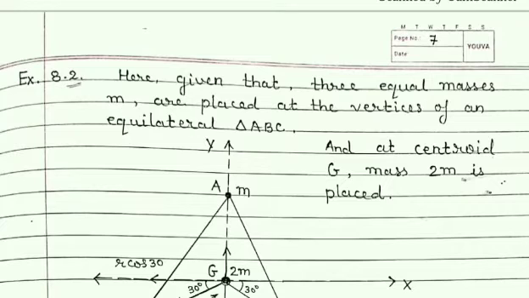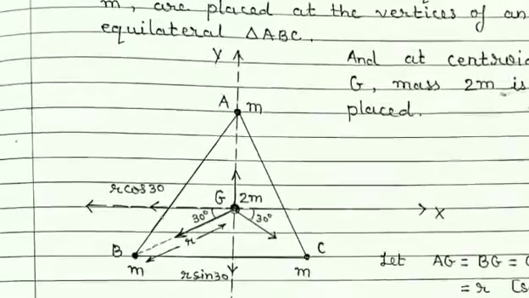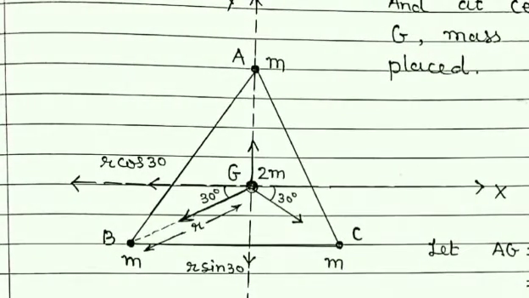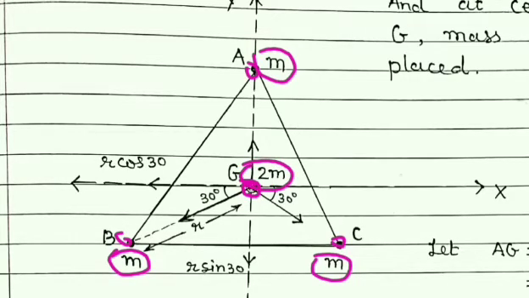Now example number 8.2. Here it is given that on the three vertices of an equilateral triangle ABC, equal masses are kept. So this is an equilateral triangle, and on its vertices equal masses are kept, and G is a centroid, and at this point 2m mass is kept.